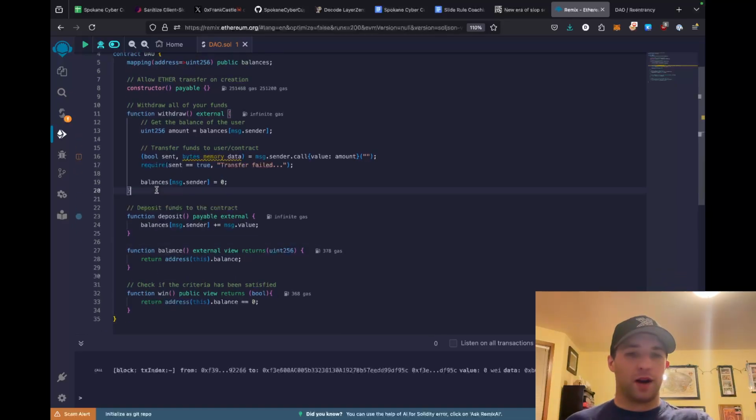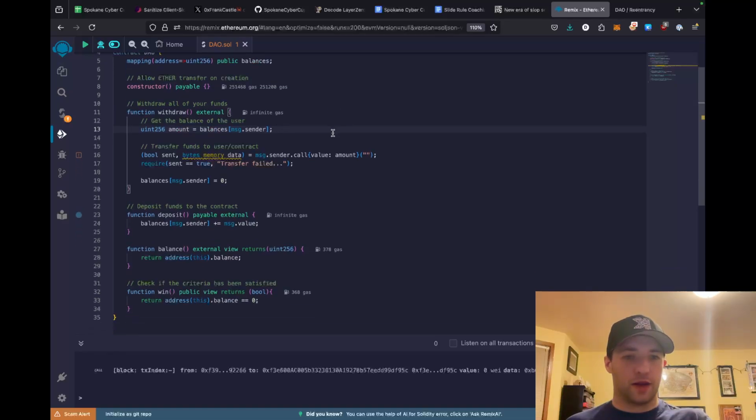Then, of course, if we have deposit, we have withdraw. So with withdraw, it's getting the amount that we have at that point, which is stored in that mapping, which is where we uploaded it here. It is calling message.sender.call, which is sending the Ether to that user. There's different ways to send Ether. This is just one way, and you need to do it this way for exploitability reasons. It is checking to make sure that the transfer succeeded, and then it is setting the user's balance to 0.